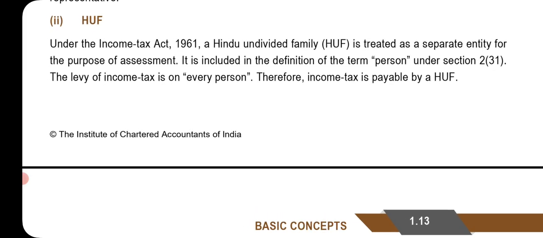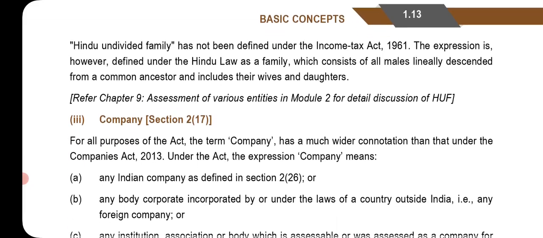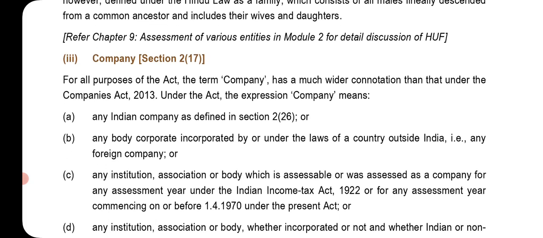HUF. Under the Income Tax Act 1961, HUF is treated as a separate entity for the purpose of assessment. It is included in the definition of the term person under Section 2, subsection 31. The levy of income tax is on every person. Therefore, income tax is payable by HUF. Hindu undivided family has not been defined under the Income Tax Act 1961. The expression is, however, defined under Hindu law as a family which consists of all males lineally descended from a common ancestor and includes their wives and daughters. Refer to Chapter 9, Assessment of Various Entities in Module 2 for the detailed discussion of HUF.